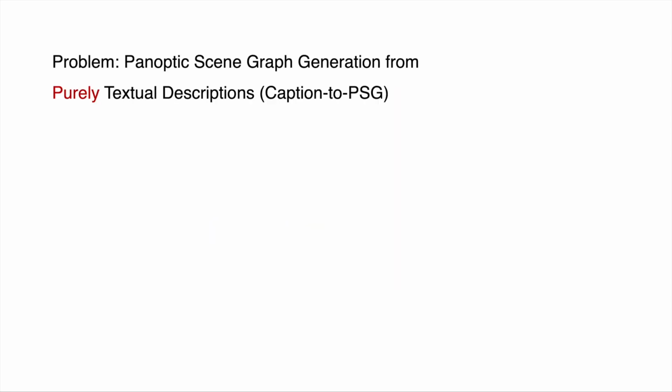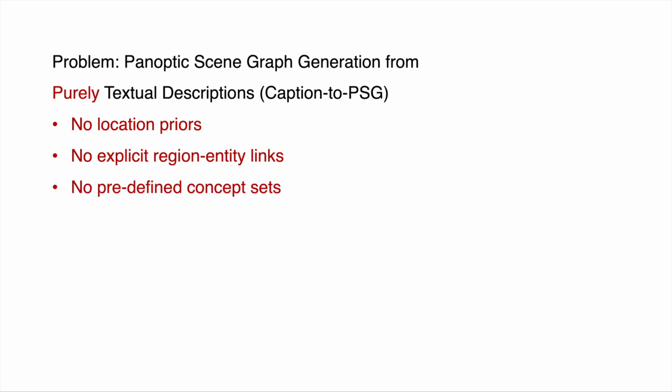Inspired by previous weakly supervised methods, in this paper, we introduce a new problem, panoptic scene graph generation from purely textual descriptions, to explore a holistic structured scene understanding without labor-intensive data annotation. The word purely here denotes three constraints we set, which results in a very challenging problem. First, only image caption pairs are provided during training, without any location priors in either pre-trained region proposal networks or location supervision. Second, the explicit links between regions in images and entities in captions are not provided.